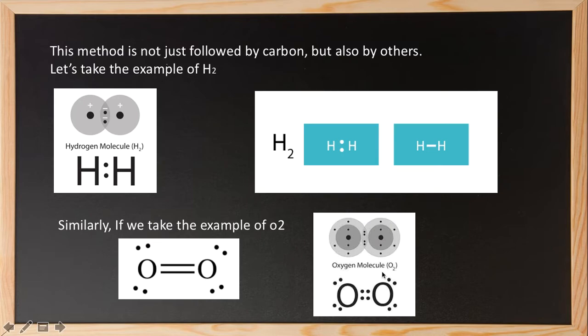Both the oxygen atoms need 2 more electrons individually. So one oxygen atom will share 2 electrons from the other oxygen. The same is done by the other oxygen too, sharing 2 electrons from the other oxygen, forming a bond. But here it is a double bond, because 4 electrons are being shared, which forms 2 bonds. A single bond contains 2 electrons, but here since 4 electrons are shared, it forms a double bond.